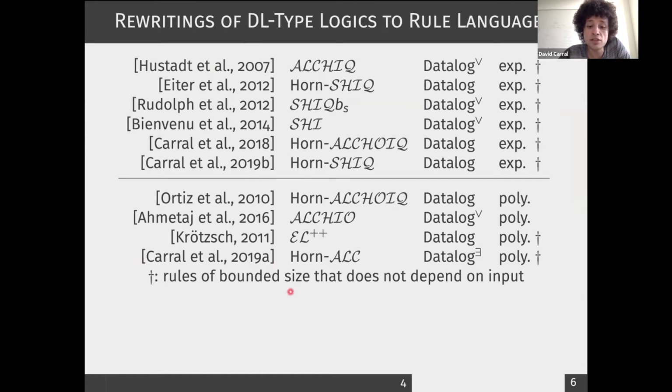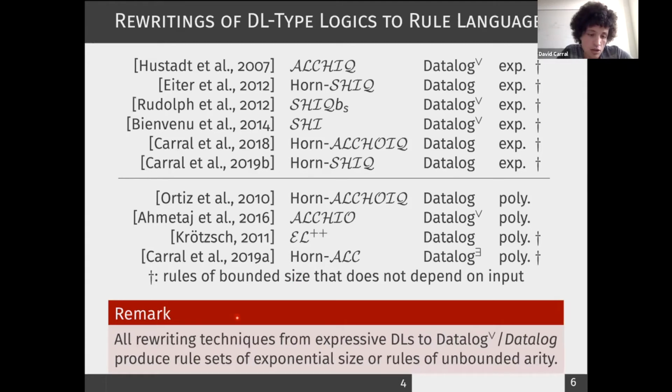So what's the information that we have in this table? We have the input DL language, the output rule-based language, and then here we have a column where we indicate whether these rewritings can be computed in exponential or polynomial time. Furthermore, we mark rewritings with a dagger if they produce rules of bounded size that do not depend on the input TBox.